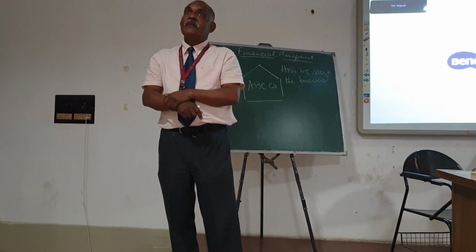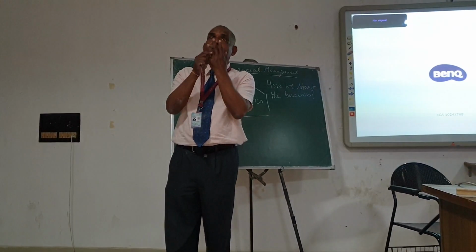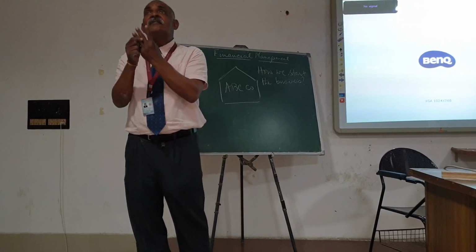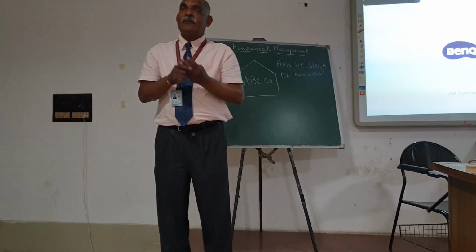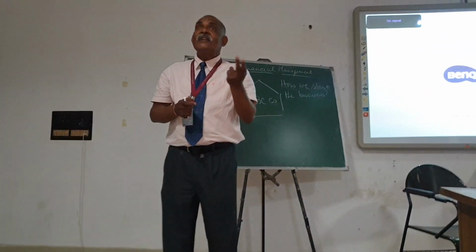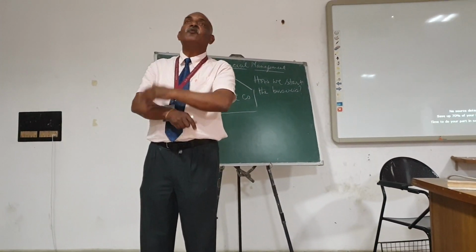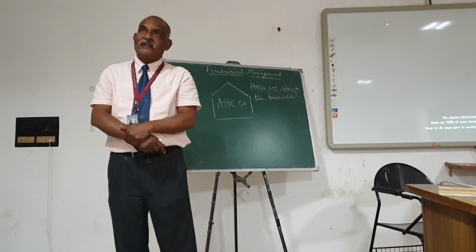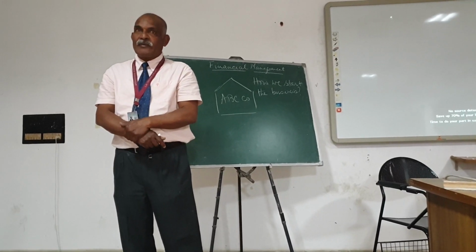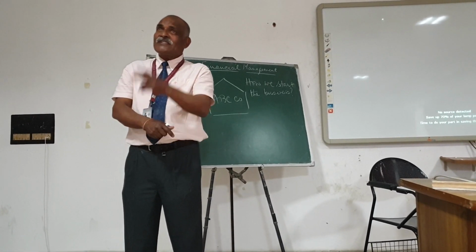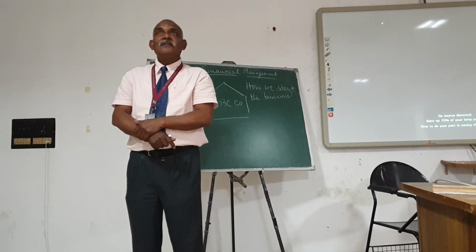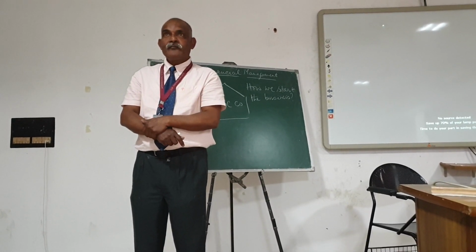Now, it means there are two types of long-term capital: owner's capital and debt capital. Owner's capital again is of two types. One is called equity share capital, another is called preference share capital. What is the difference between equity share and preference share capital? That is in terms of return.